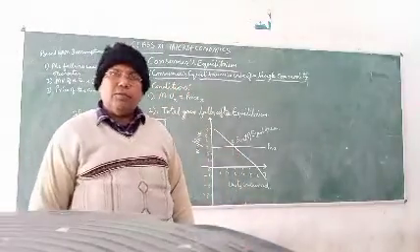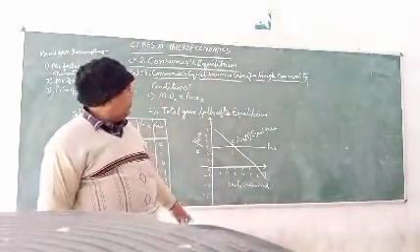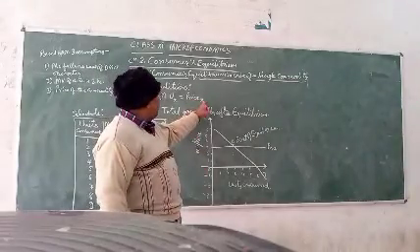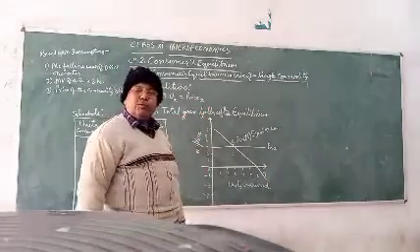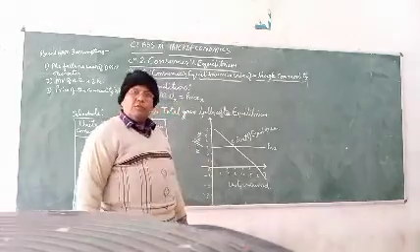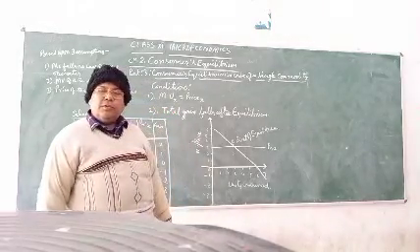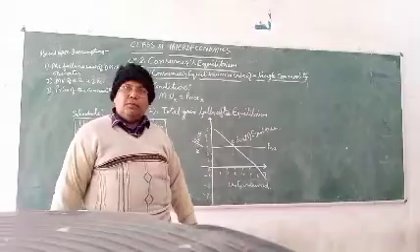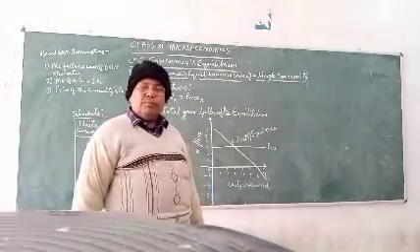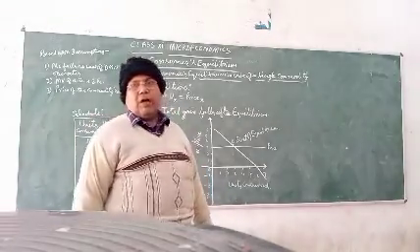Why does the consumer attain his equilibrium in case of the first condition, that is MU of X is equal to price of X? Why not before it or after it?